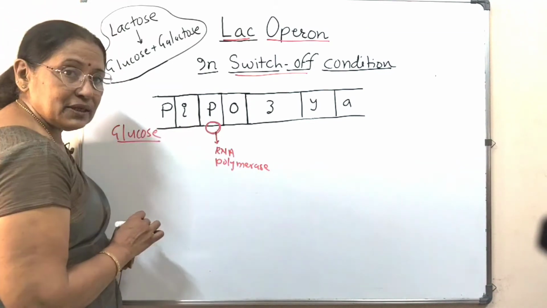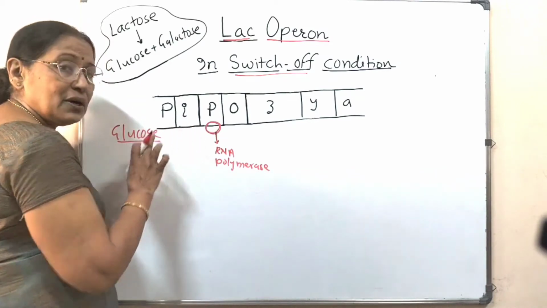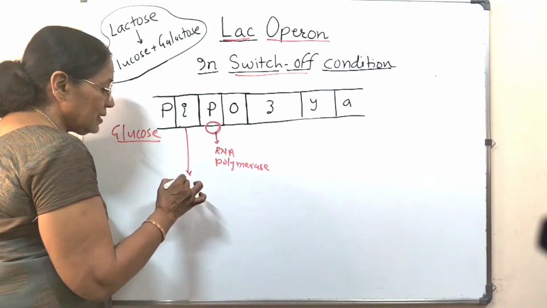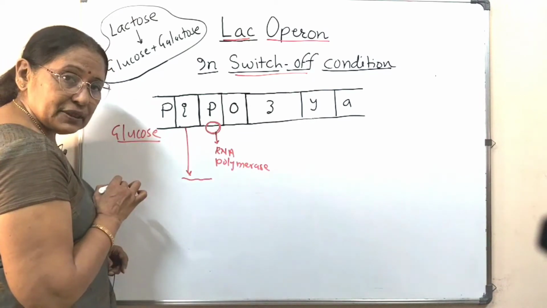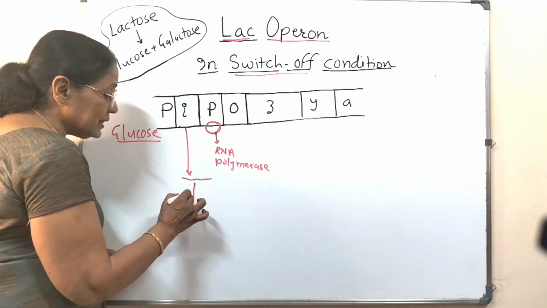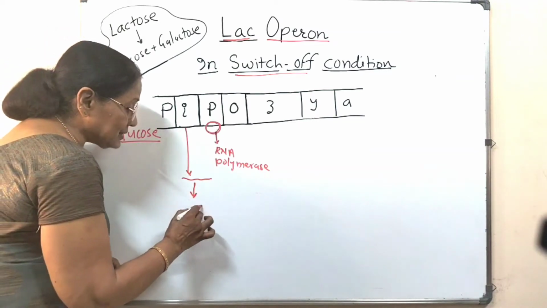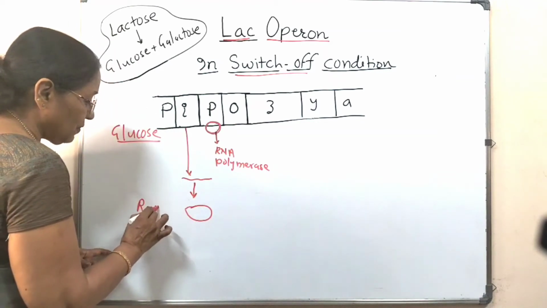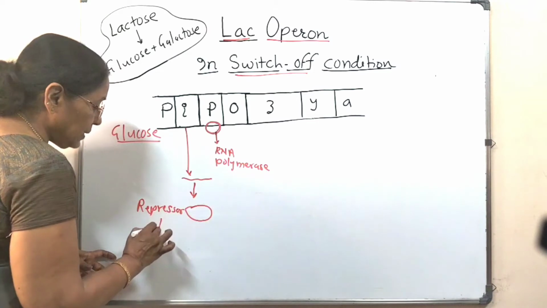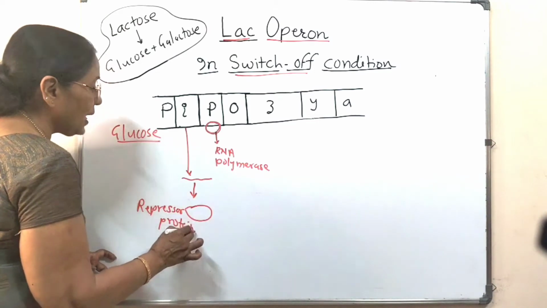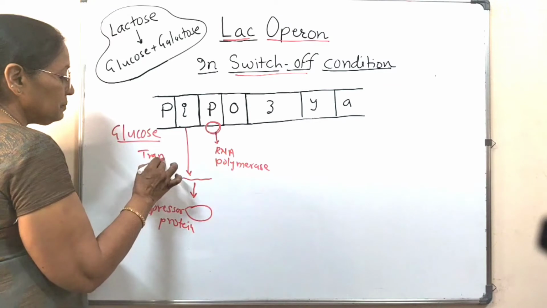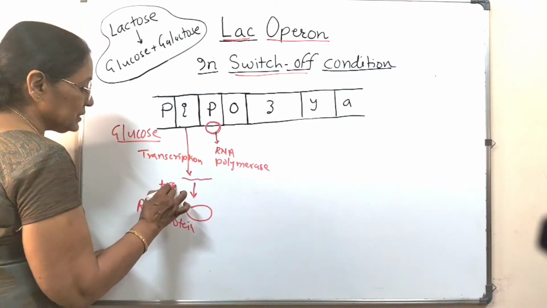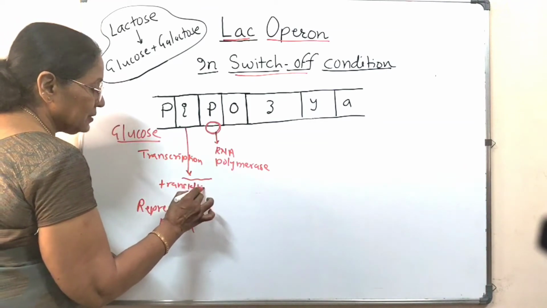So this I gene, or the inhibitor gene, what will it do? It forms one mRNA. This is its transcription. Then from this mRNA, it will translate to form the repressor protein. So these two are its transcription and translation processes. Fine.